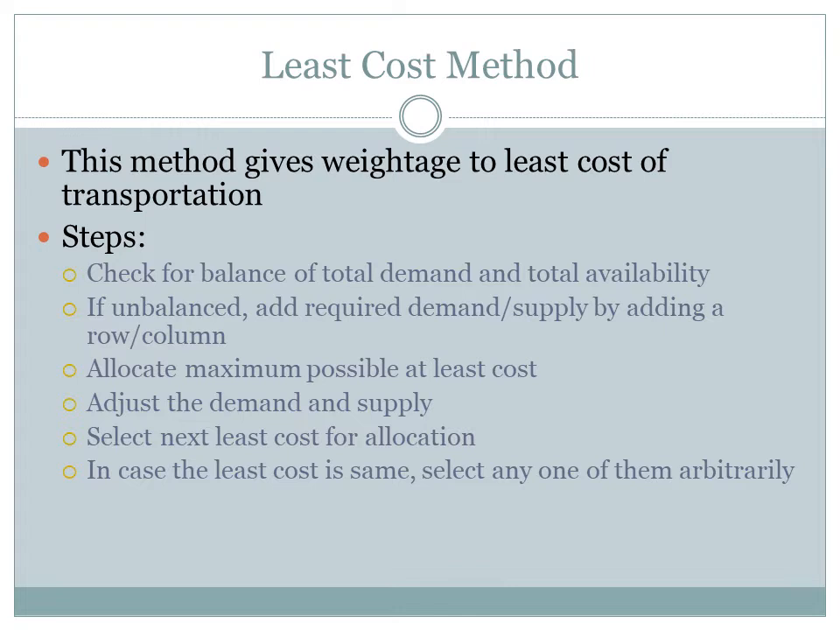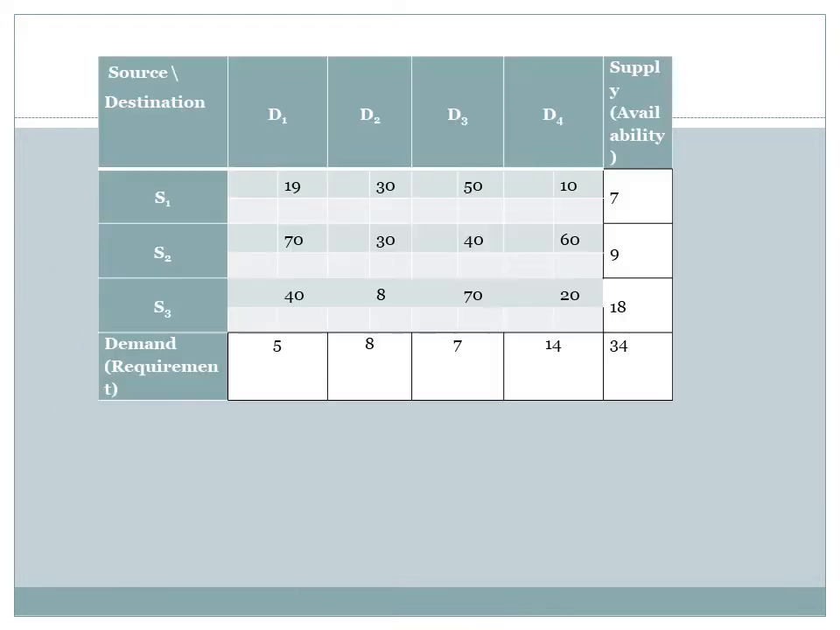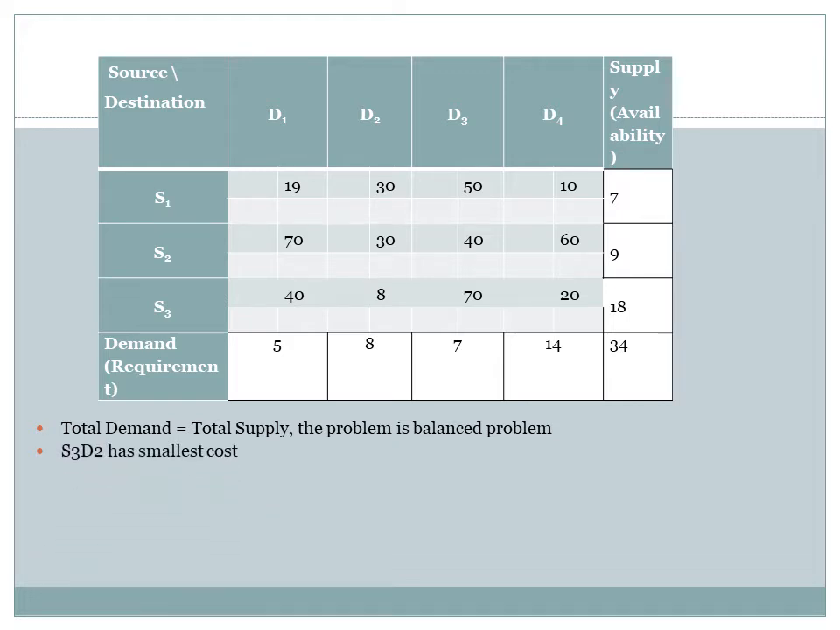As we know, this is the initial solution. We can go for the modification at the latter stage. So we can go with any of the least cost arbitrarily. Repeat till all allocations are done. Calculate the cost of transportation. Considering the same problem, here total demand is equal to total supply. The problem is balanced. We can go ahead.